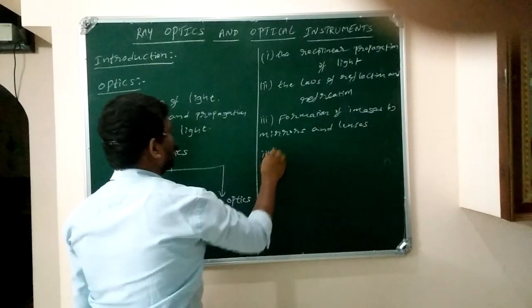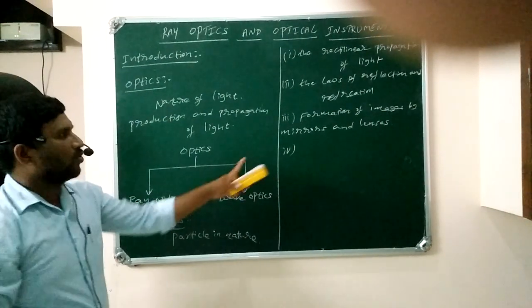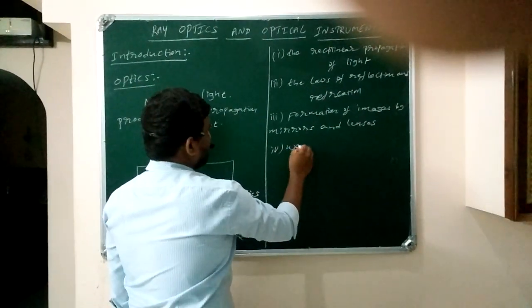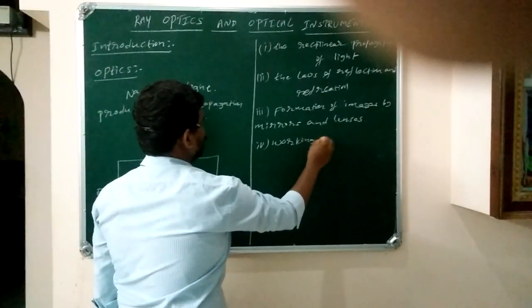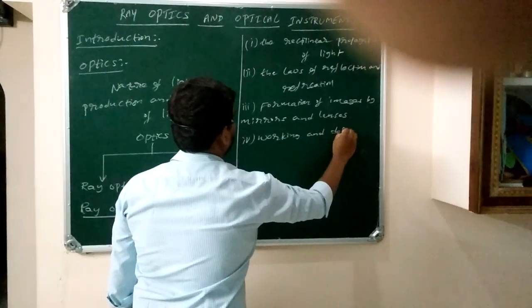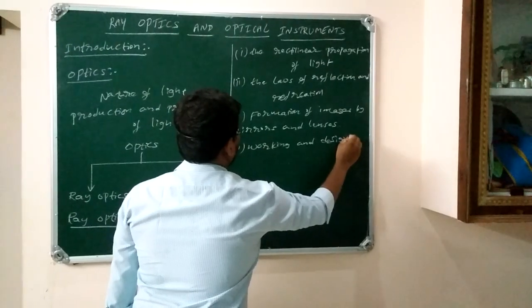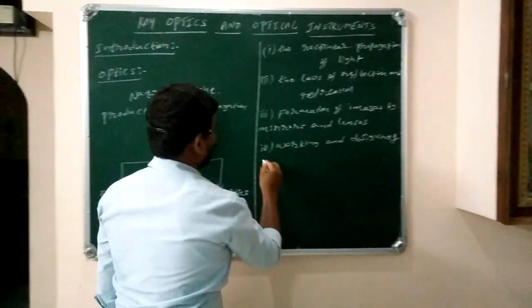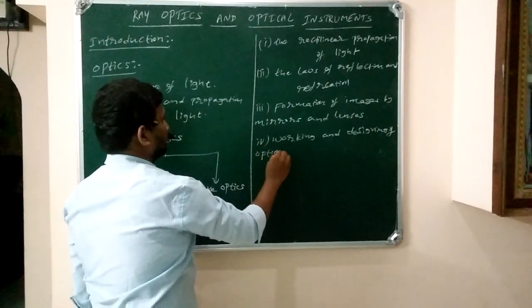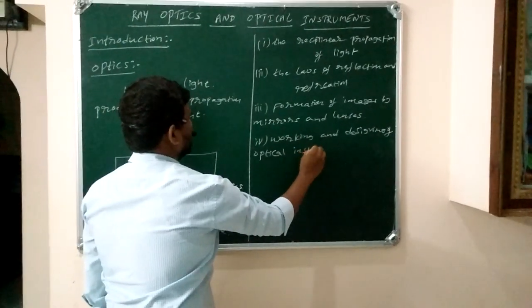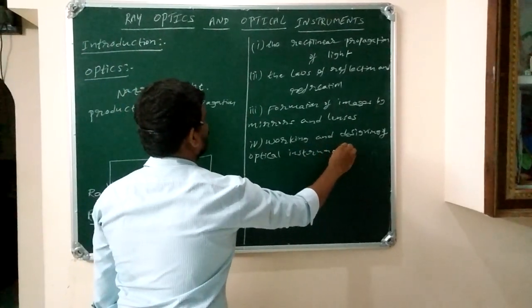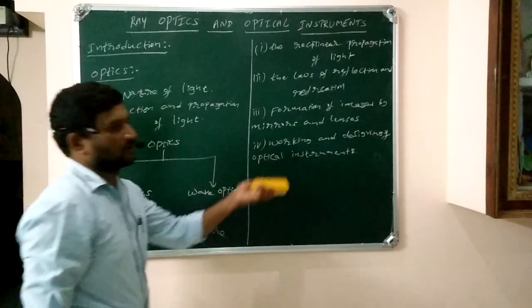It also deals with working and designing of optical instruments. In this ray optics, we are going to discuss all these things.